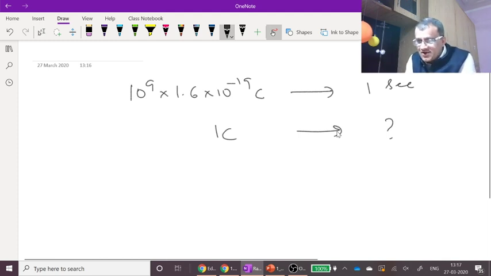We have done 2 solved examples. We have done 1 activity. We have seen charging by induction and charging by conduction through some activities. We will continue from here.